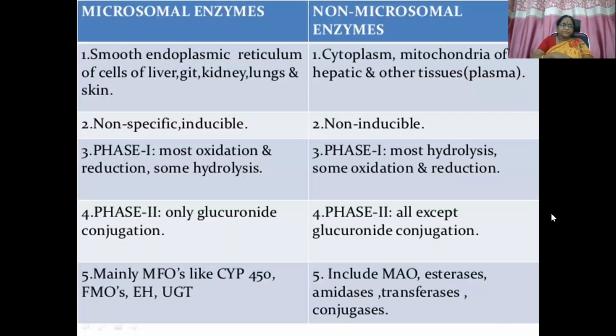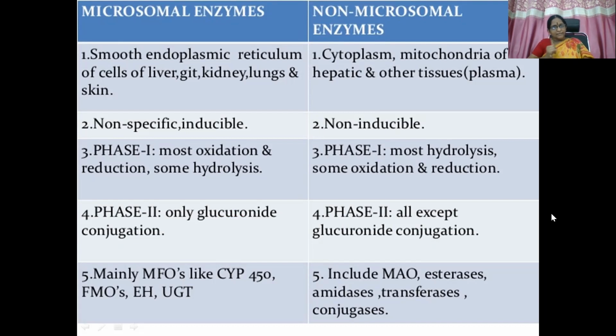Okay. Then what are the specific differences between microsomal enzymes and non-microsomal enzymes? Let us see in a nutshell. Microsomal enzymes are present in the smooth endoplasmic reticulum of cells of the liver, GIT, kidney, lungs, and skin. Non-microsomal enzymes are present in the cytosol, mitochondria, and plasma. Microsomal enzymes are non-specific and inducible, whereas non-microsomal enzymes are non-inducible. Both of them undergo phase 1 reactions, here mostly oxidation, there mostly hydrolysis.